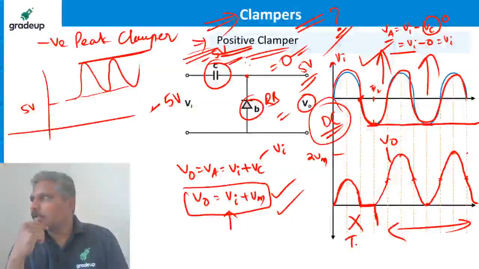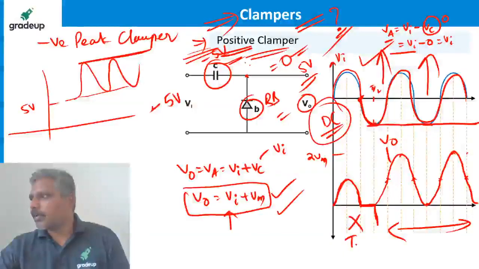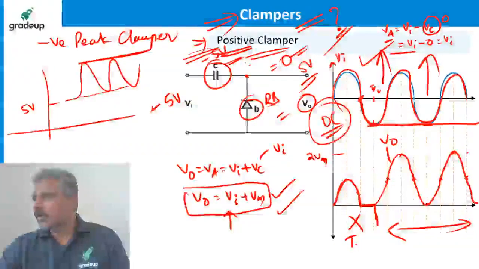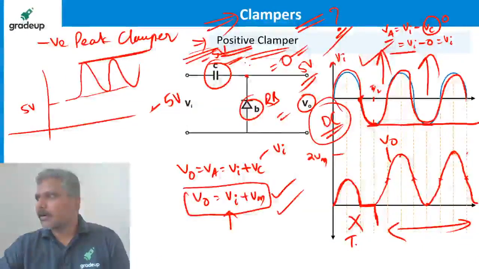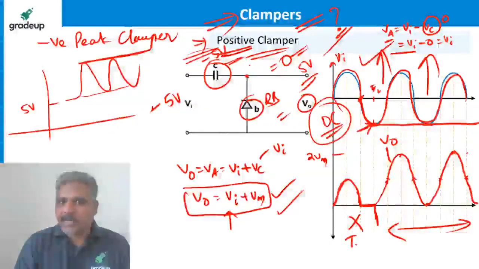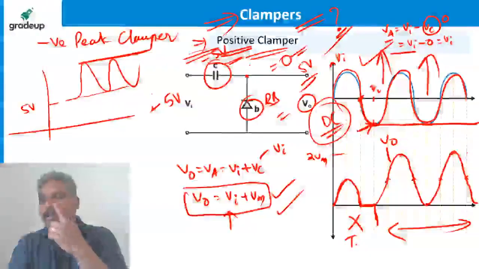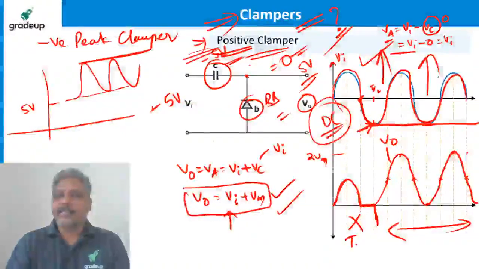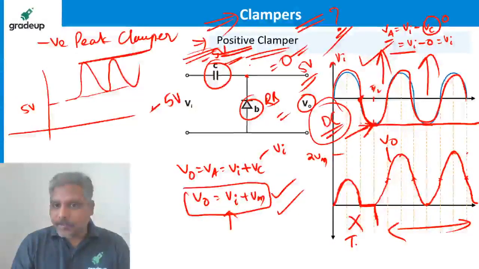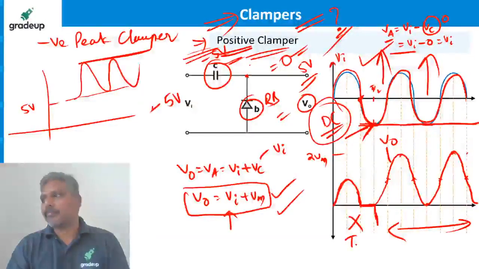Shivashankar asks, in a positive clamper, if 5 volts is connected to the diode, it is shifted 5 volts upwards, so how is it a negative peak clamper? Negative peaks of the input are clamped to some reference level. That's why it's called a negative peak clamp. Wherever it is clamped, there is no condition that after clamping it should still be negative. Negative peaks are clamped to a particular level, that's why it's called a negative peak clamp.